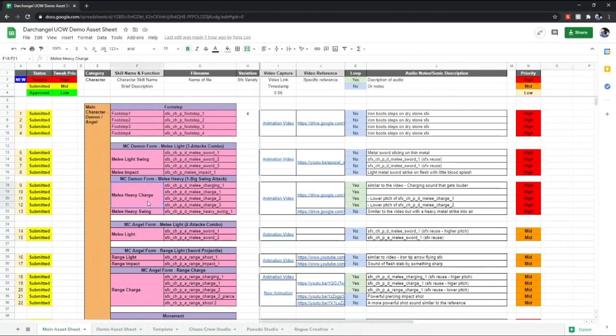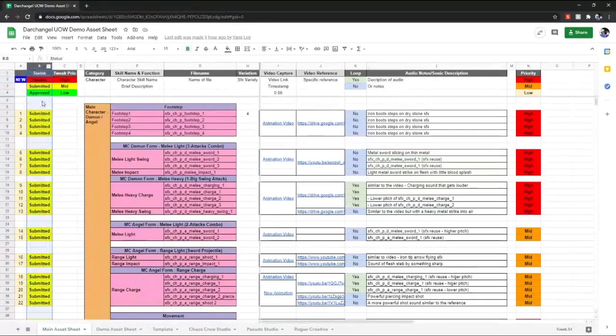This is part of project management, and in a team the role would usually be designated to the game designers, but honestly anyone can be in charge of project management. You need to know what to look out for. For this project, what's important is the status of the sounds and the priorities, or how important the sounds are: the good to have, nice to have, and the must haves. This is also my communication to the team.